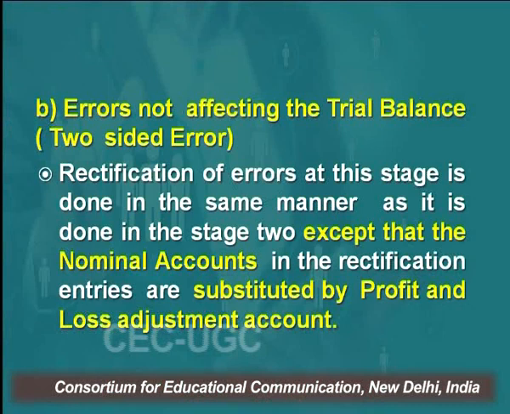In type 2 errors, that is, two-sided errors, rectification of error at this stage is done in the same manner as in stage 2, that is, rectification of error after the preparation of trial balance. It is also the same, except that nominal accounts in the rectification entries are to be substituted by the profit and loss adjustment account.